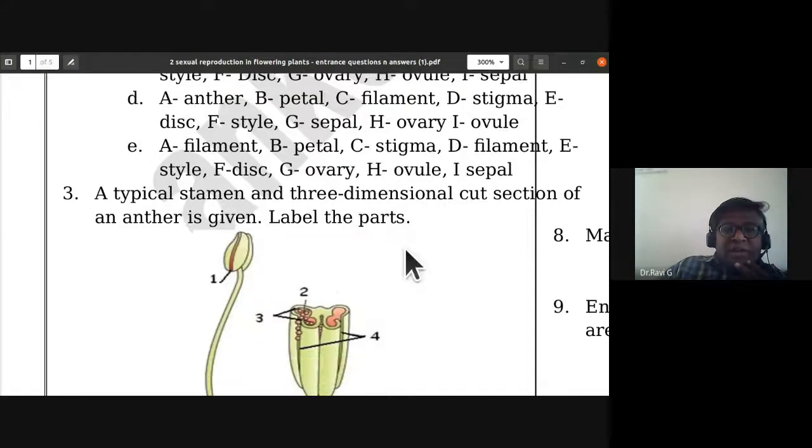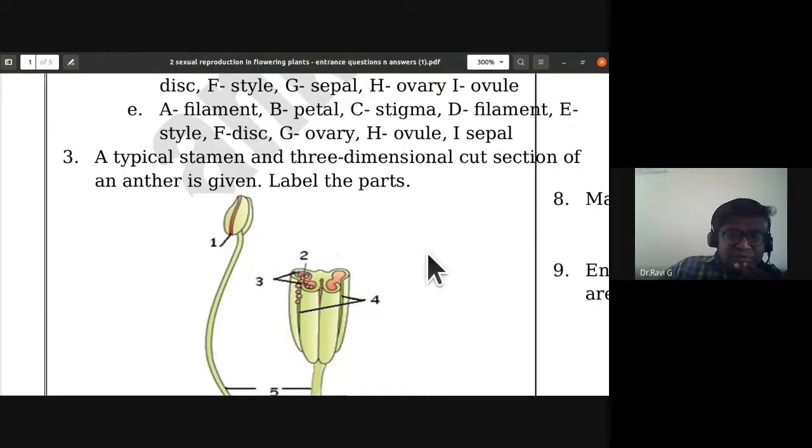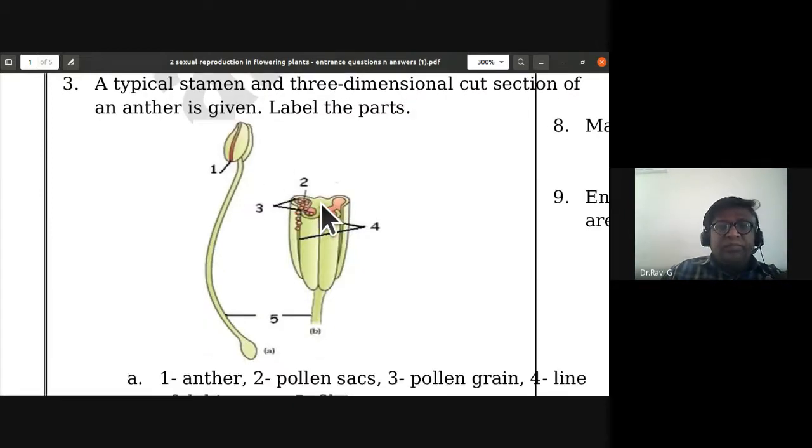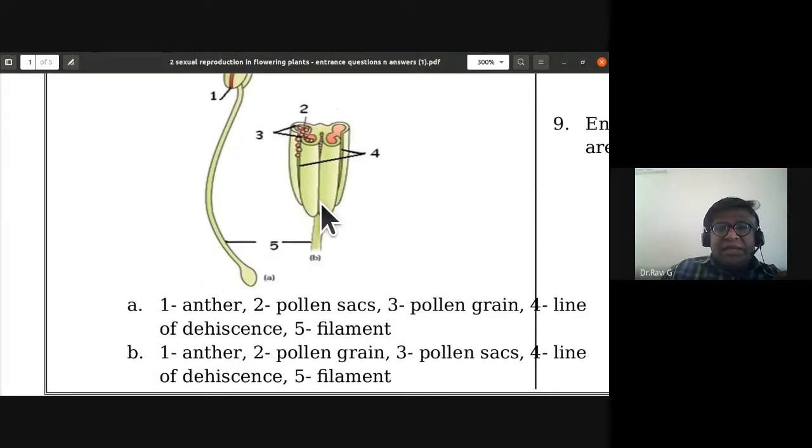A typical stamen and three-dimensional cut section of an anther is given. So label the parts. We are expected to label these parts of it. First one is anther. Fifth one is filament, correct. Second one is pollen sac, or second one is pollen grain probably. Third one is pollen sacs. Fourth one is line of dehiscence.